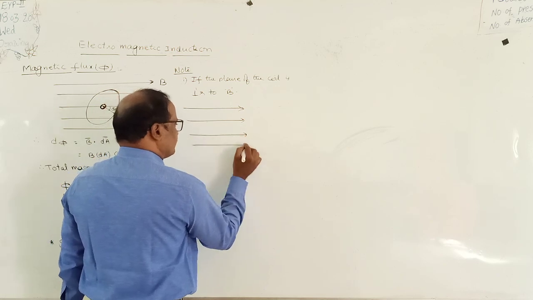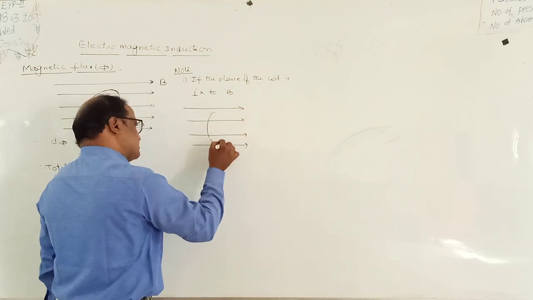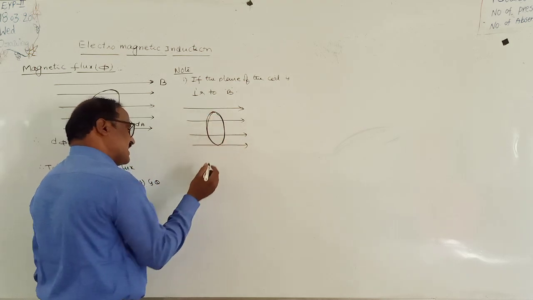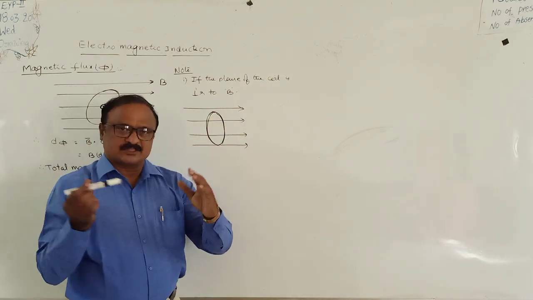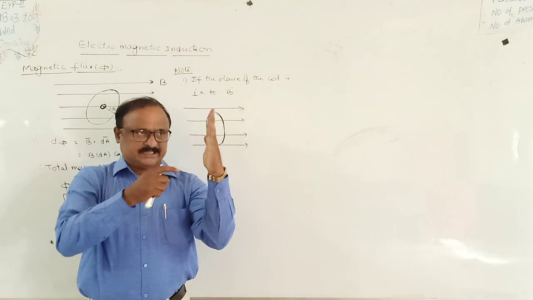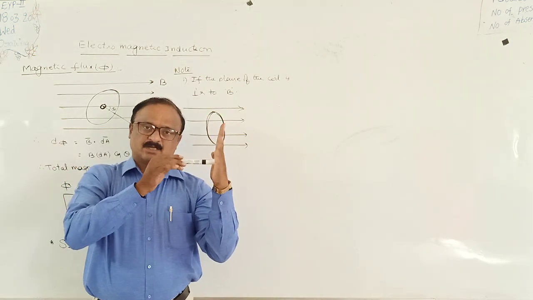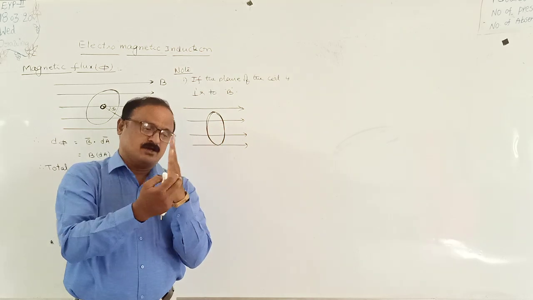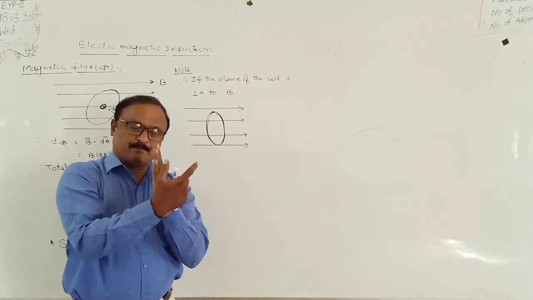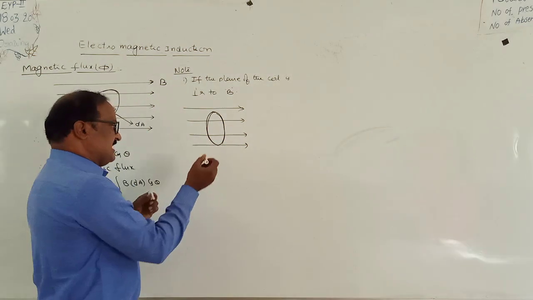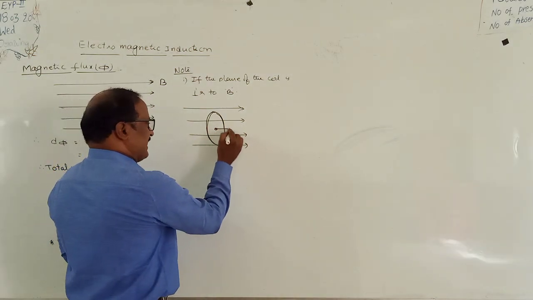This is the field direction. The plane of the coil is placed perpendicular to the field direction. Exactly, the magnetic lines of force are moving like this. This plane is perpendicular to the field direction. What is the angle between the normal drawn to the plane of the coil and B? It will be 0. If we draw the normal to it, the normal is in the field direction.